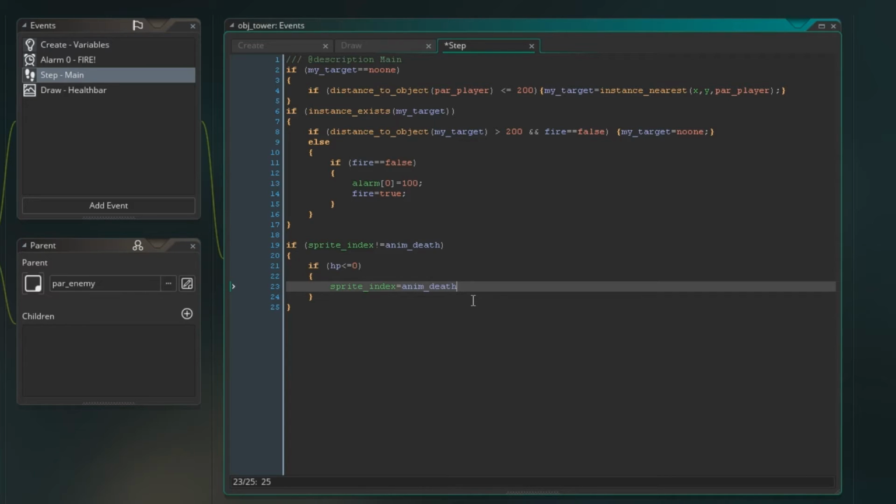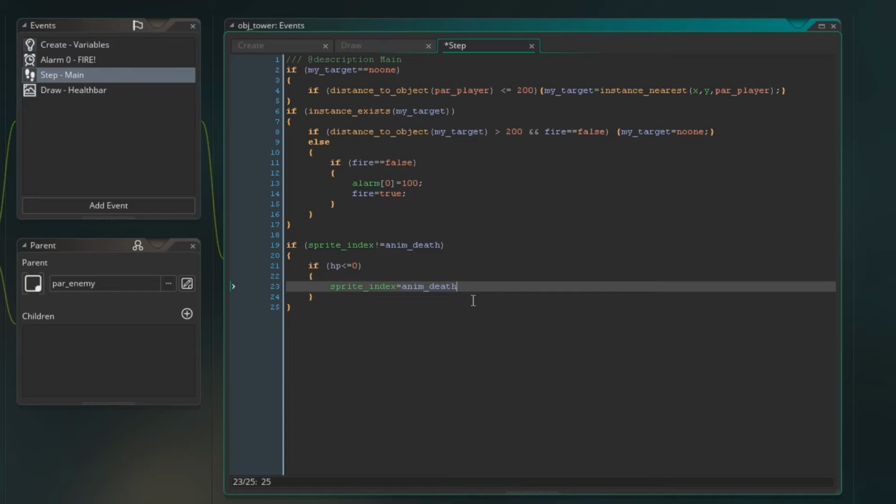If you remove that and just say if HP is less than or equal to 0, then while it's changed to the anim death sprite, all it's looking for is the HP value, because it keeps finding that it's below 0, it will keep running the code inside this. You see what I'm saying?